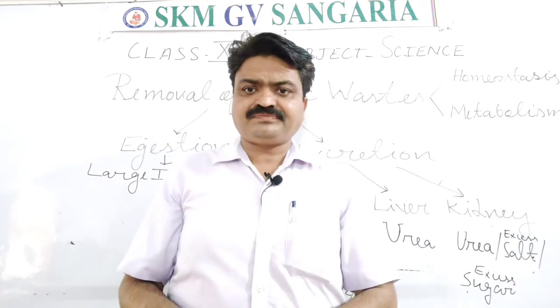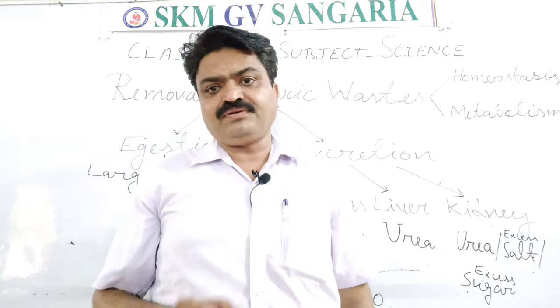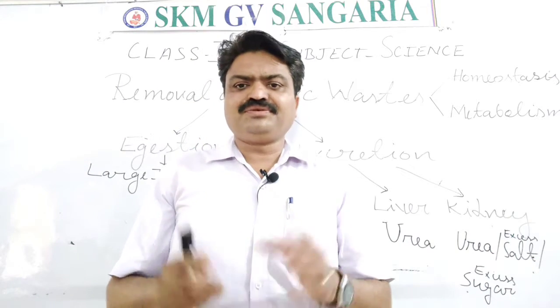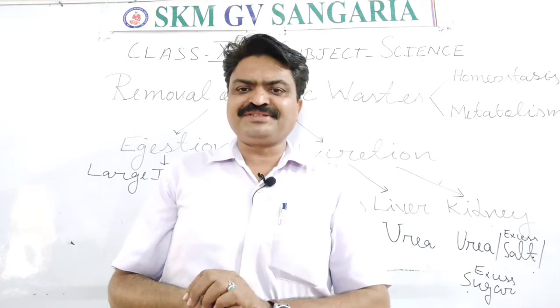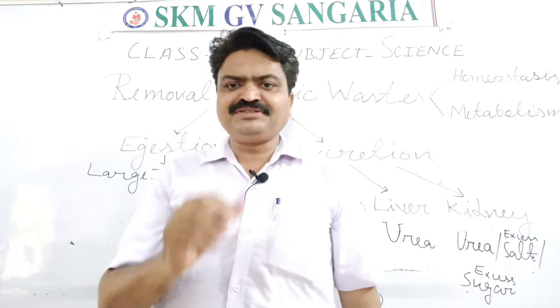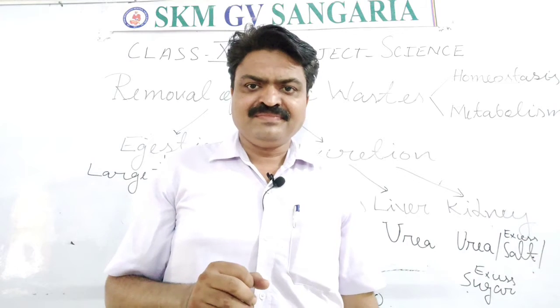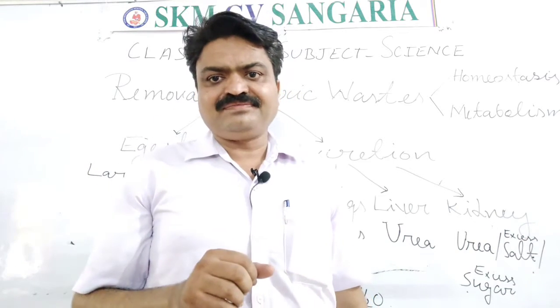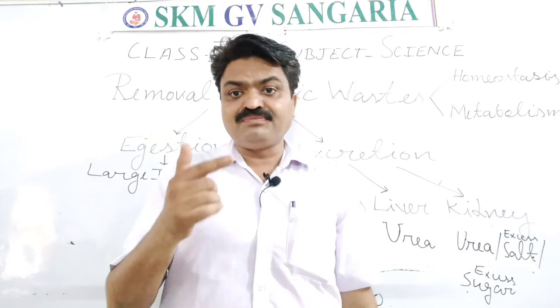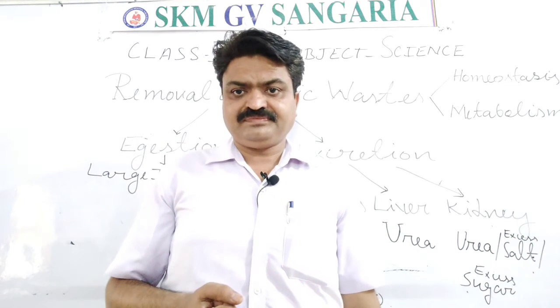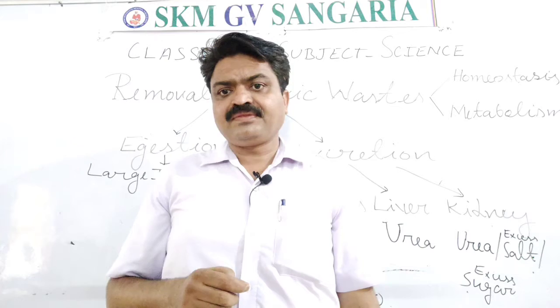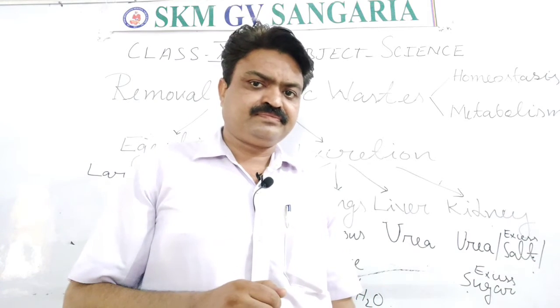Now with this, there is another important organ, and God gives us this organ in the form of chocolate, because it looks like chocolate, students. And what is it? It is the liver. The liver also helps us to remove some toxic waste, especially urea, students.